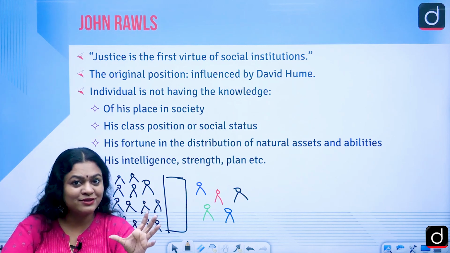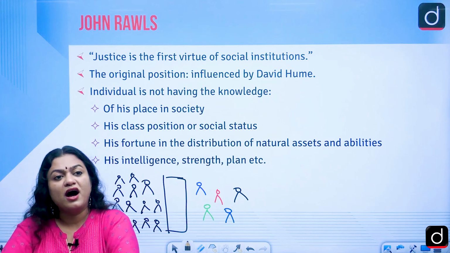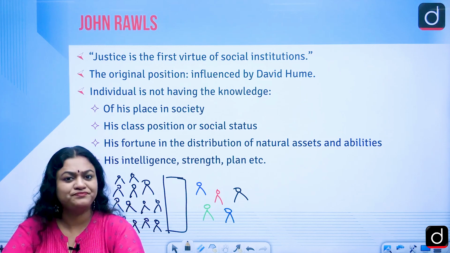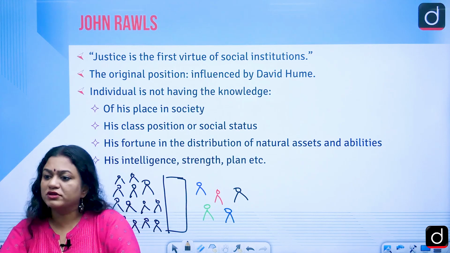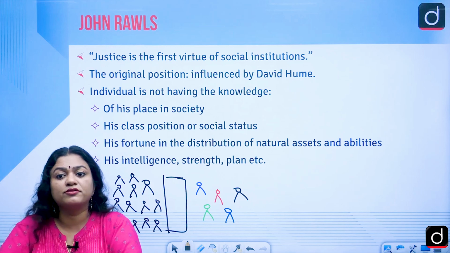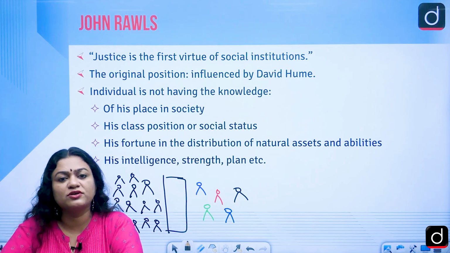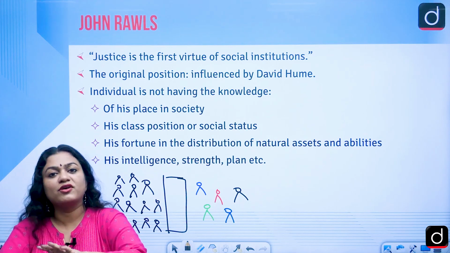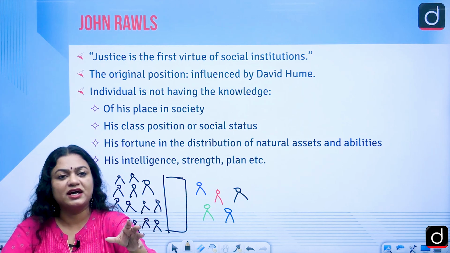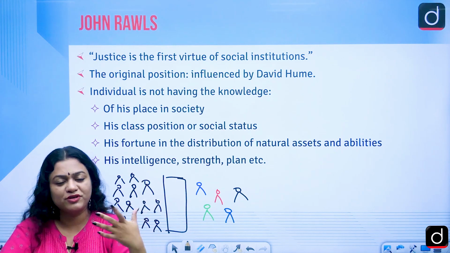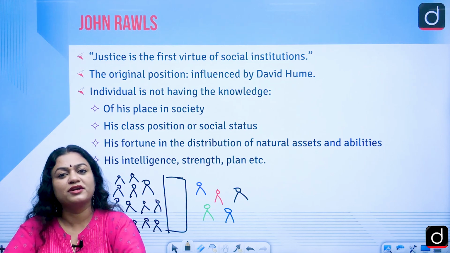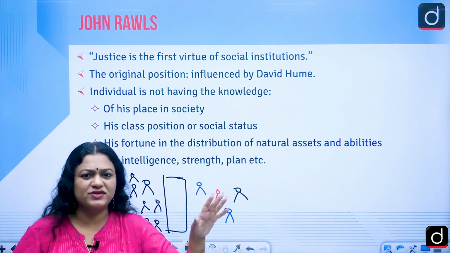So he was creating a utopian world where people act in a way where you don't know your position, whether you belong to this state, whether you prefer that food, or whether you speak some different language, or belong to this gender. He is trying to create an egalitarian society where he has tried to subtract all our other traits, leaving the individual, that okay, we all are human beings and we have to act upon justice, as only then can we have harmony in society. This was his basic idea.